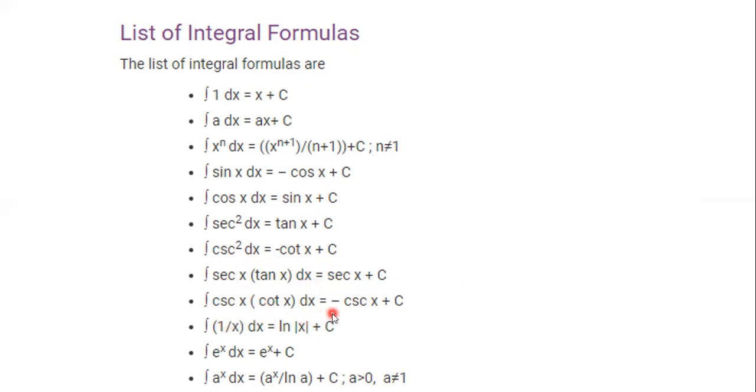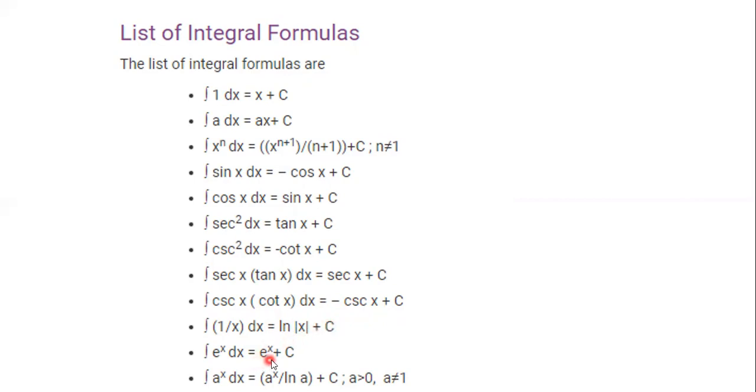And again we know that the differentiation of cosec x equals minus cosec x cot x. So integration of cosec x cot x dx equals minus cosec x plus c. The differentiation of ln x equals 1 by x, so integration of 1 by x dx equals ln x.